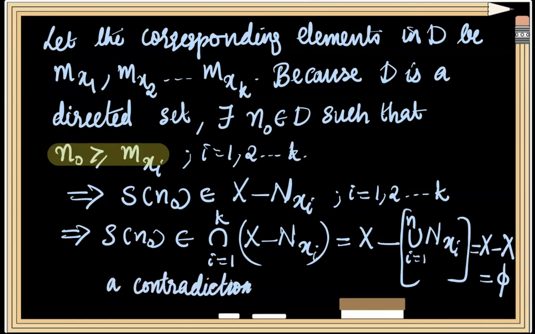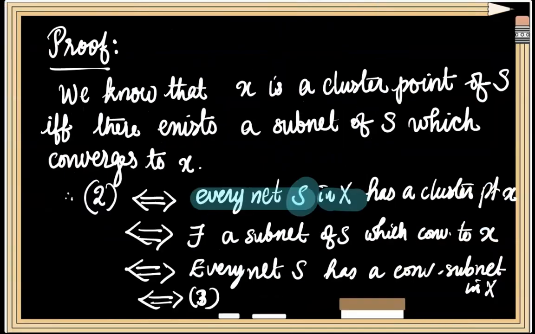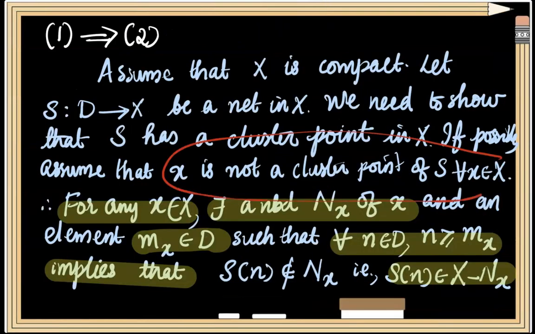We have arrived at this contradiction because of our wrong assumption. We had earlier assumed that x is not a cluster point of S for any x element of our space. That is, we had assumed that the net S does not have any cluster point. This assumption must be wrong.